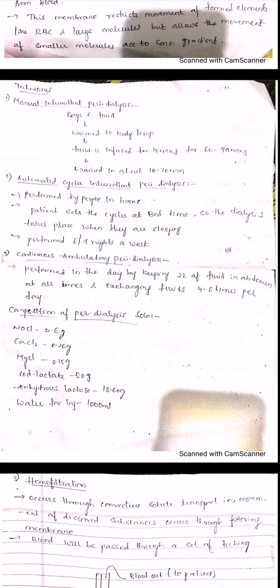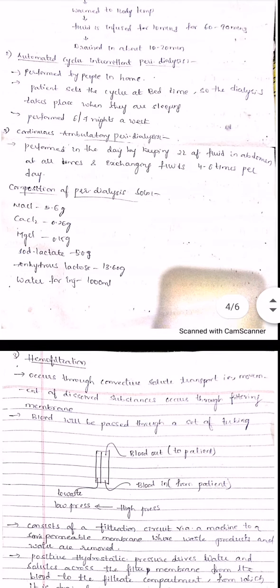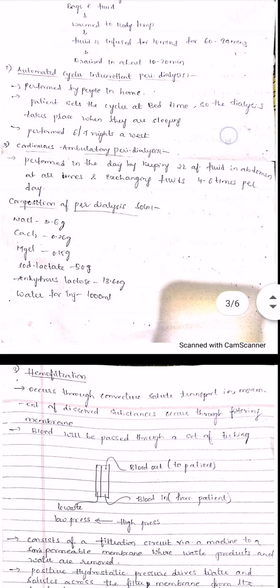Next, automated cycler intermittent peritoneal dialysis. This is performed at home by bedridden patients. If they have chronic renal failure, they will opt for this one. The patient sets the cycle at bedtime, so the dialysis takes place while they are sleeping. It should be performed 6 to 7 nights a week. The major difference is that this automated cycler intermittent peritoneal dialysis can be performed only at night.